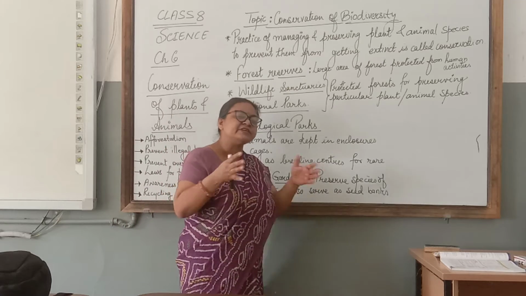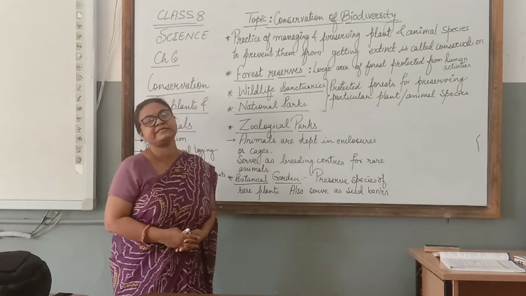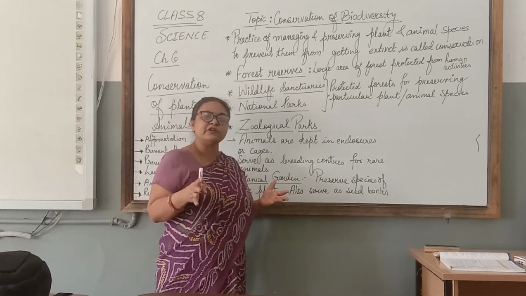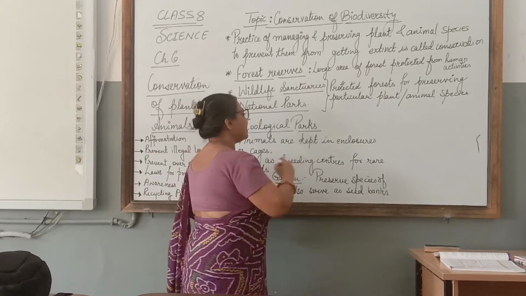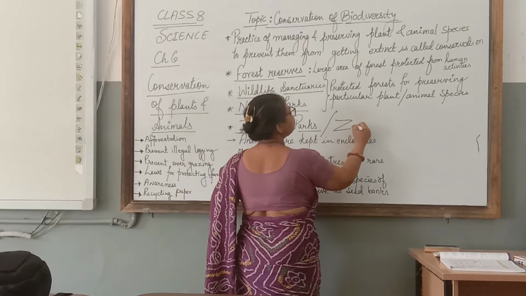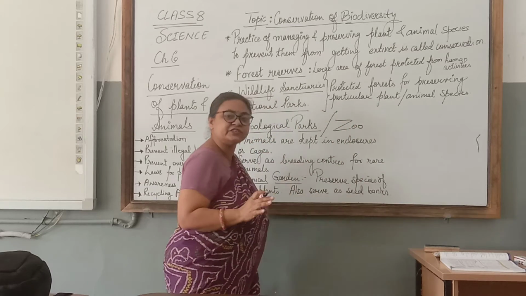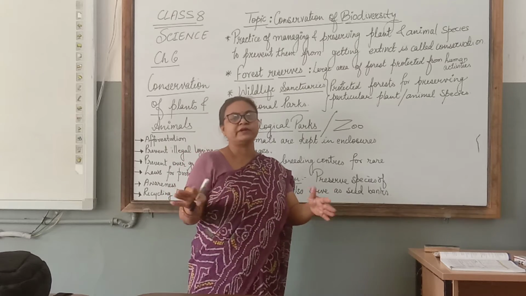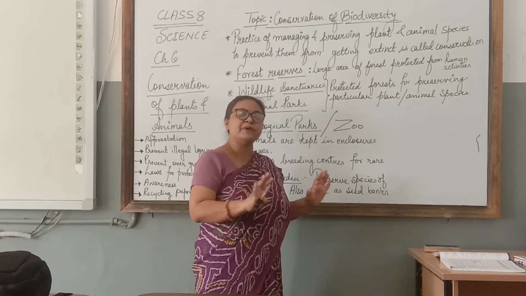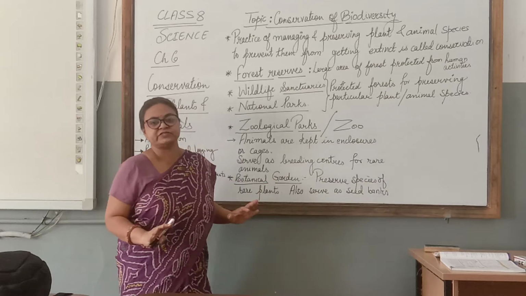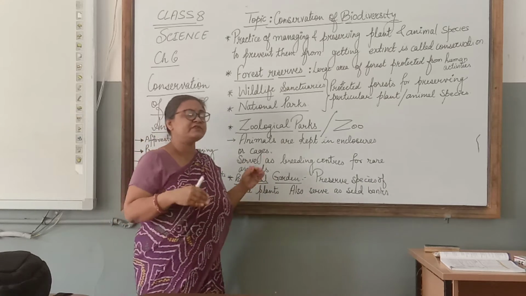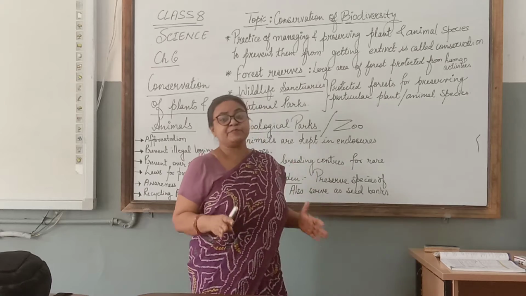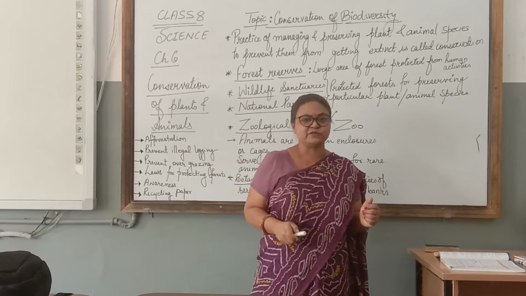Then we have zoological parks. Zoological parks are much smaller than the wildlife sanctuaries and national parks. You can call them zoo also, zoological parks or even zoos. In the zoo, animals are kept in the cages where they are given food, water and all their facilities, but they have to live in the cages. So all different types of animals are kept in different zoos. You must have visited many of these kind of zoos.